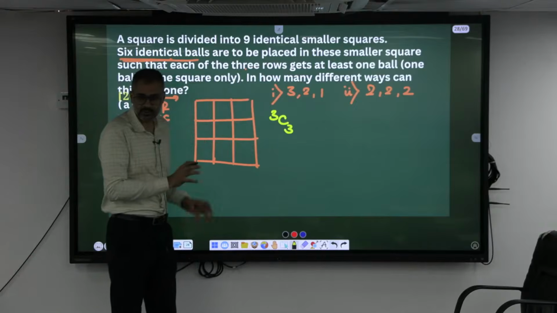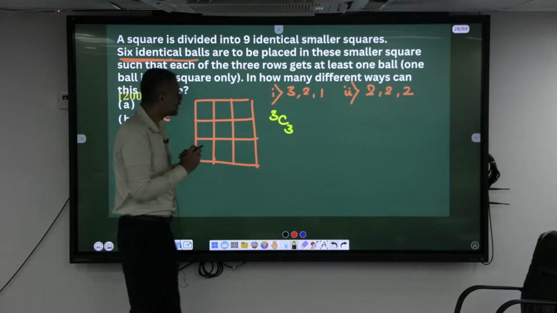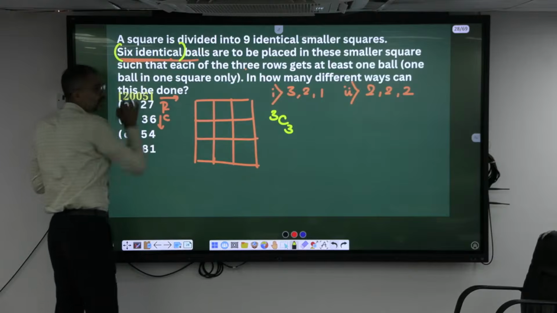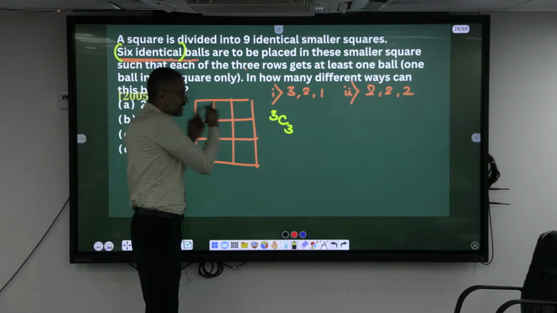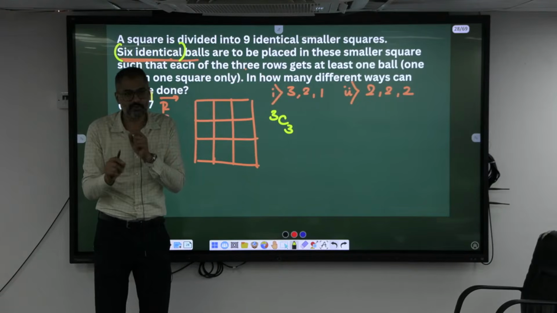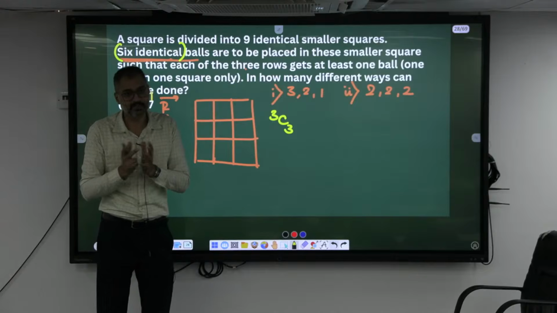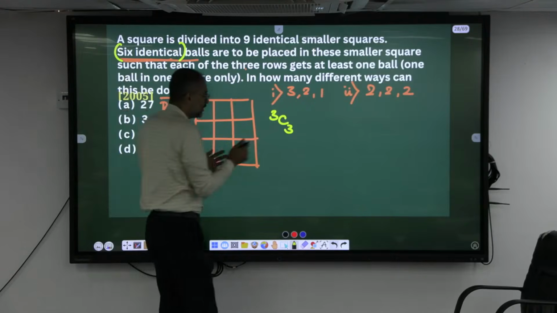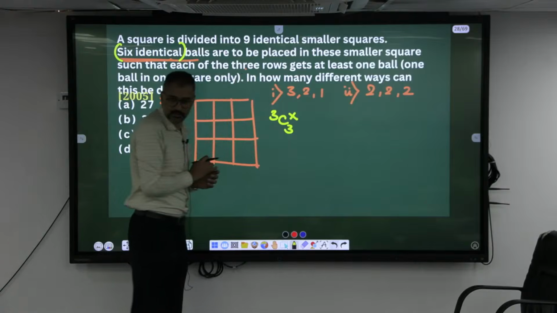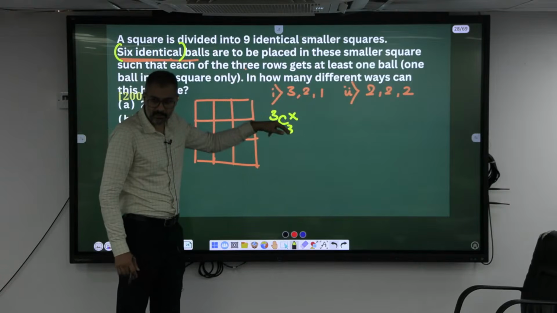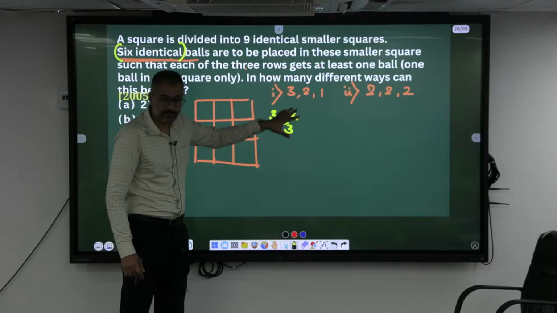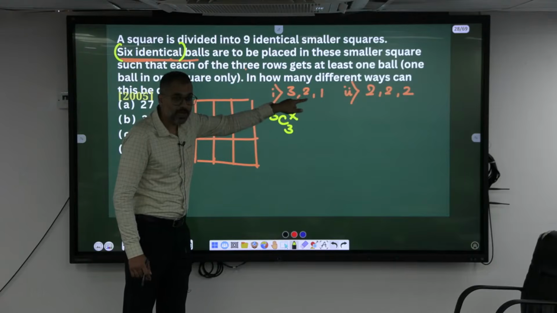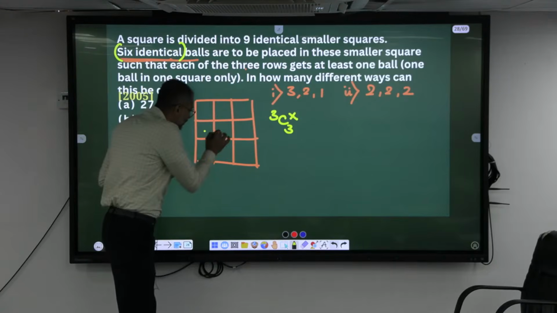3C3. It's a choosing, right? Because balls are what here? Identical. If I change the order, it doesn't make any difference. Hence, are we using permutation or combination? Combination. Agree? Next, the remaining 2 balls have to be placed. Okay? And now I am keeping 2, but how many cells am I having here?